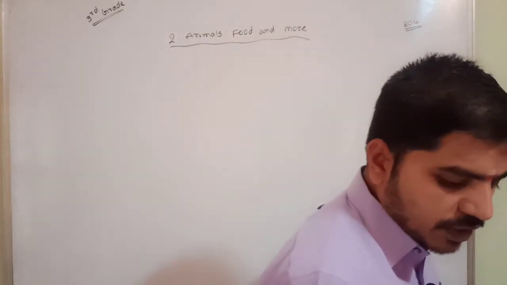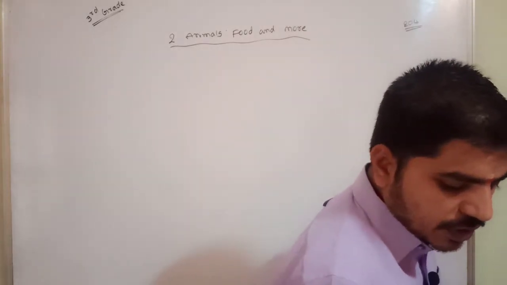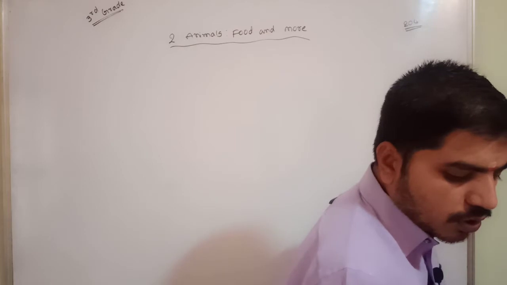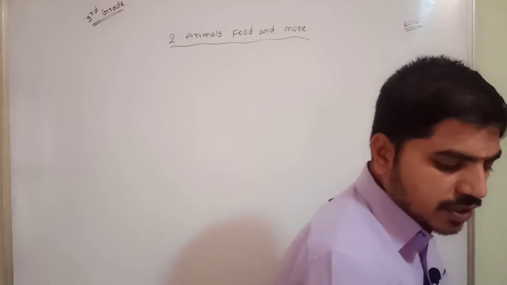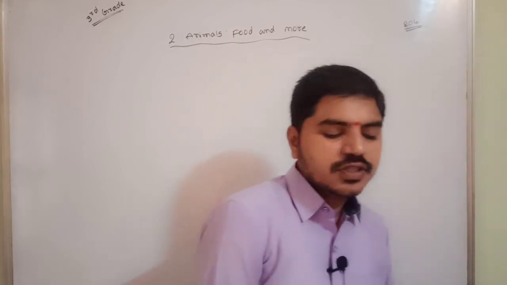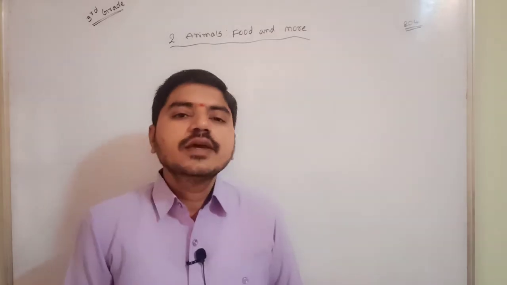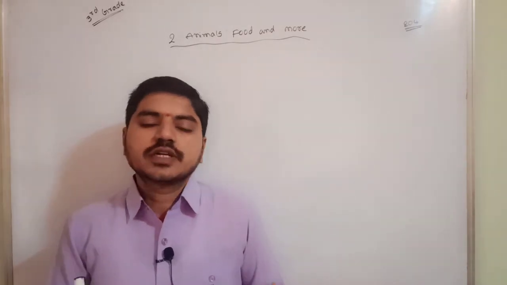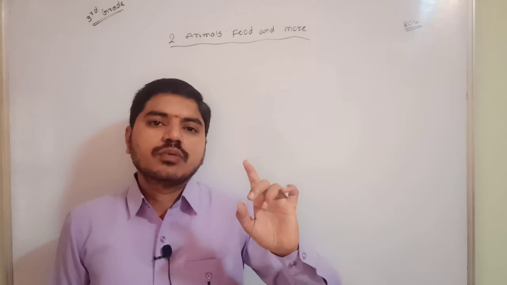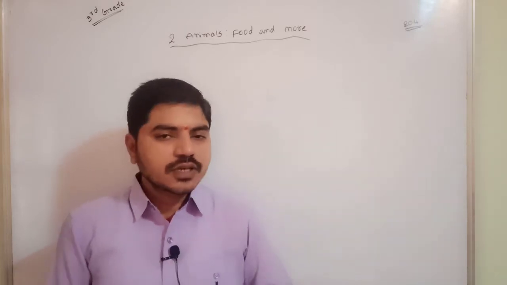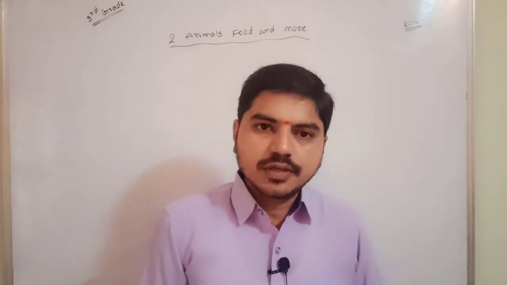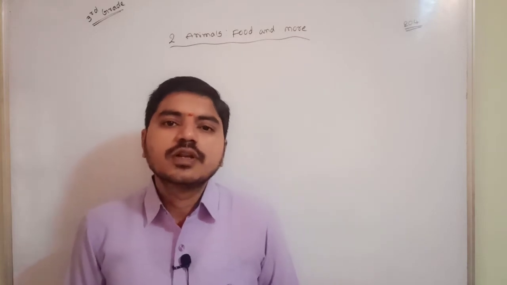We discussed natural things, man-made things, living things, non-living things, everything. Yes or no? In that, living things, one category is animals. Can all people accept? Yes, animals are also living things.